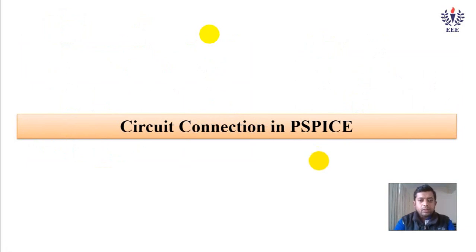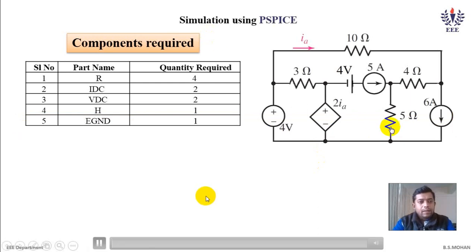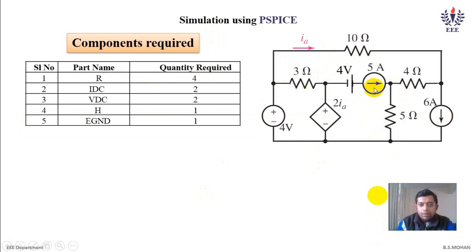Now let us see the circuit connection in PSpice. These are the part names that are required. As per the diagram, one can observe four passive elements, so 4 resistances. We have 2 current sources, the part name is IDC. We have 2 voltage sources of 4 volts. And the part name for your dependent source, it's a voltage source depending on current. We call this in two ways: current dependent voltage source or voltage source depending on current. This 2, as discussed earlier, is your gain. And one common ground point.